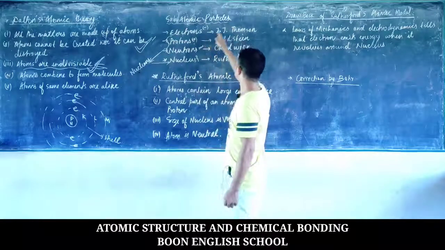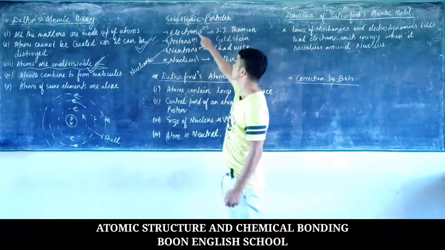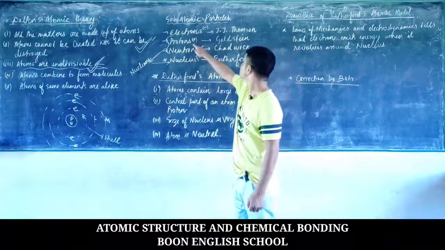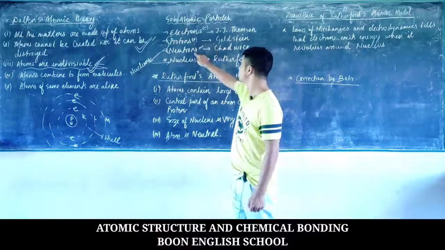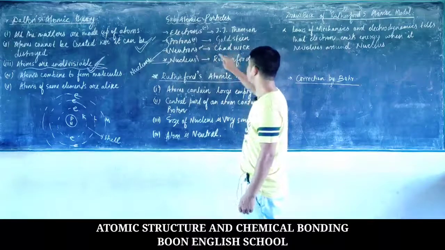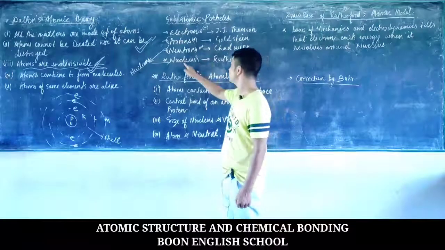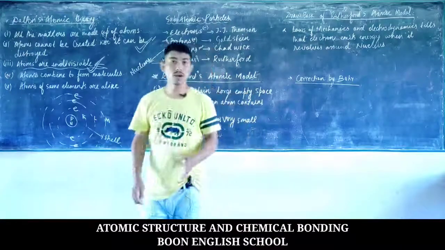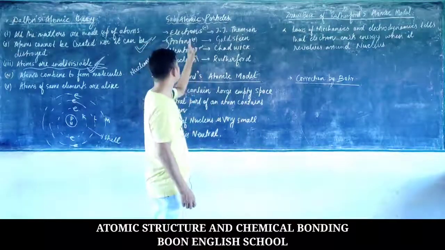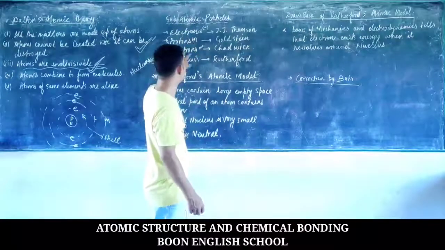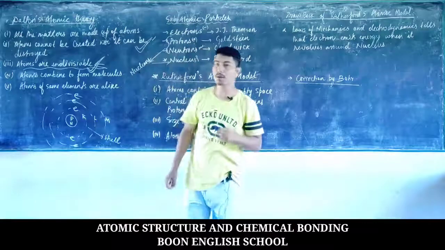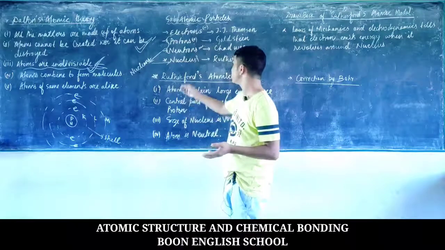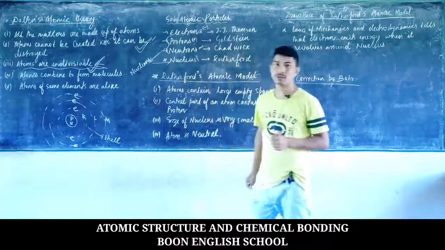Okay, so the electron, J.J. Thomson is responsible for the discovery of the electron. The proton was discovered by Goldstein. The neutrons were discovered by James Chadwick, and the nucleus was discovered by Rutherford. So now, after these three subatomic particles were discovered and the presence of the nucleus in the central part of an atom, a person named Rutherford proposed a new atomic theory.